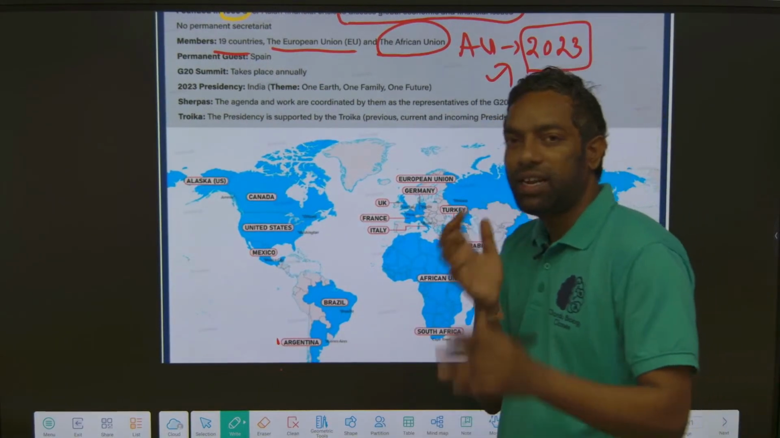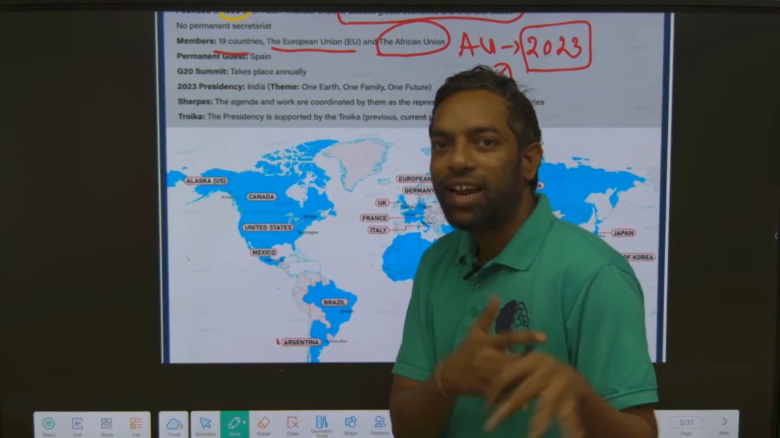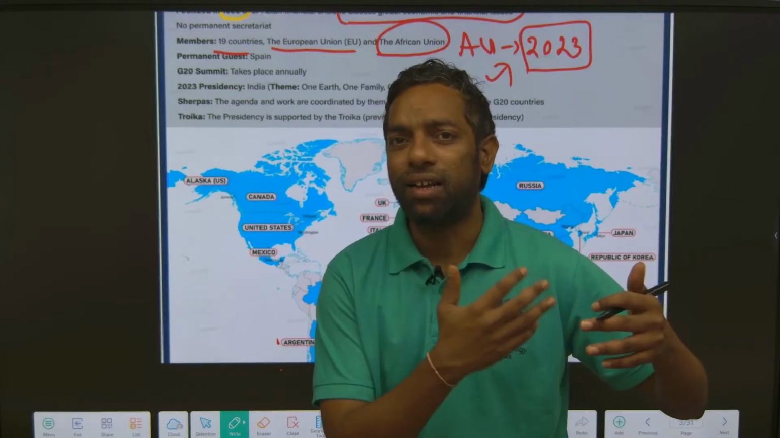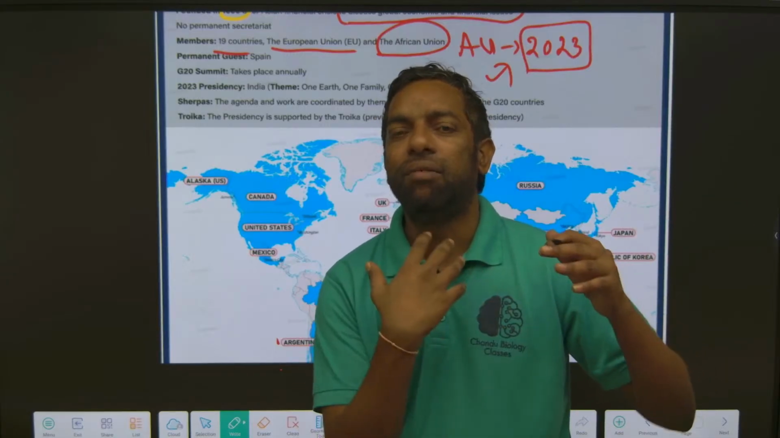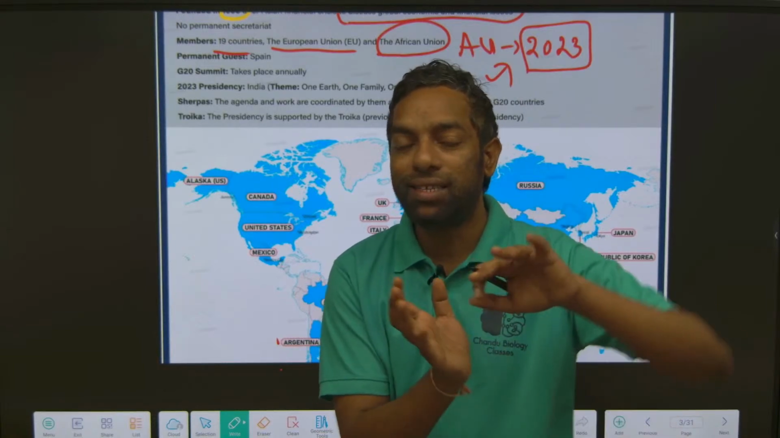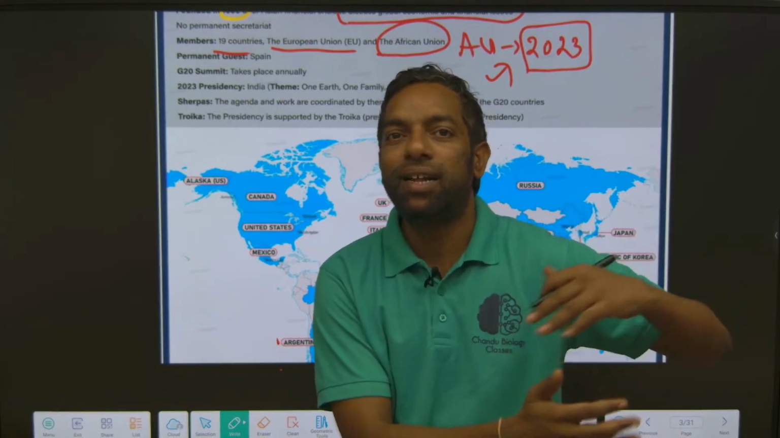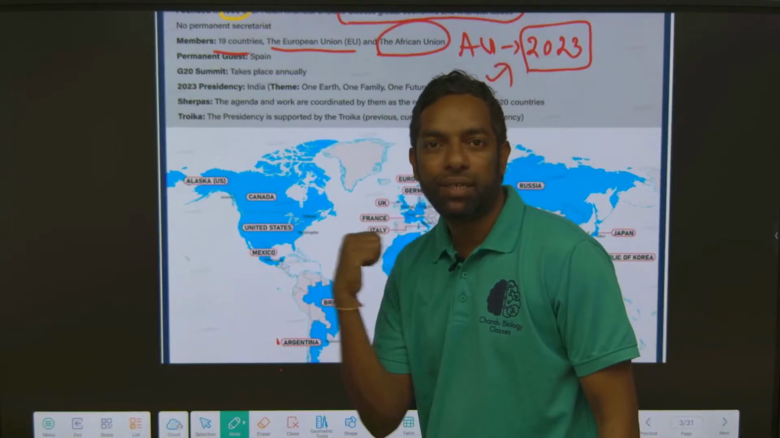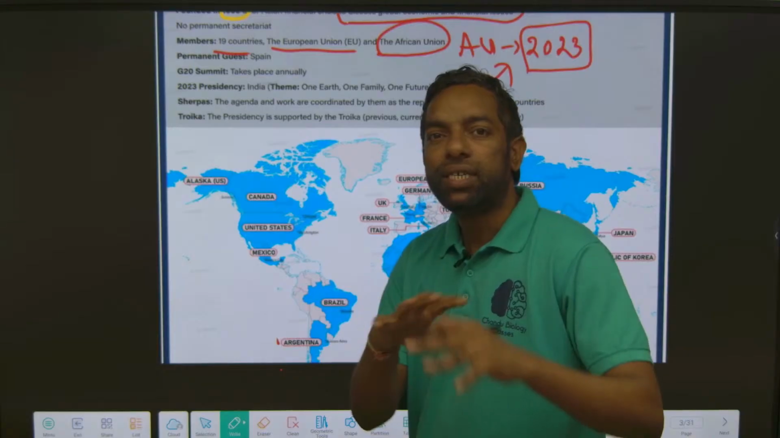The G20 is not a regional union, it is a global union. Regional unions are like BRICS, SAARC, BIMSTEC and SCO, the Shanghai Cooperation Organization. These are regional institutions of groups of countries based on their strategic plans. But the G20, the group of 20, is global.